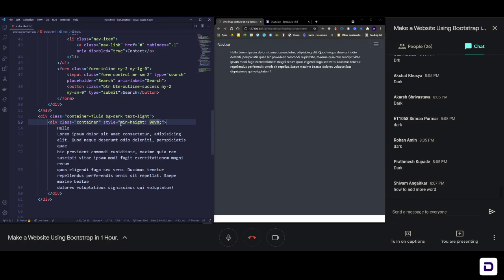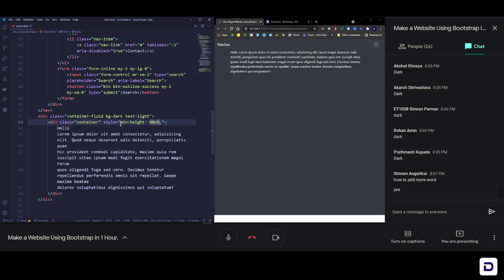How to add more words? Oh, you're talking about that lorem ipsum, the dummy text, Shivam. This is a shortcut in Visual Studio Code. It is done through Emmet. You just have to write lorem and then the number of words that you want just after that, and hit tab or enter and you'll get it. Just lorem and then the number of words, that's it.